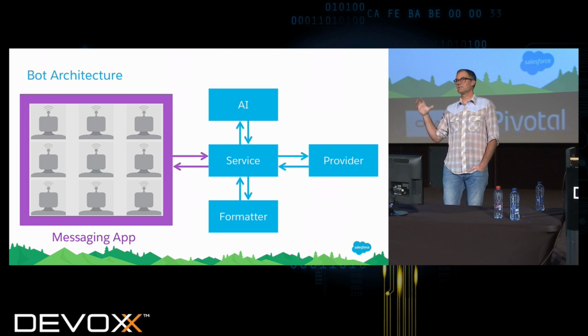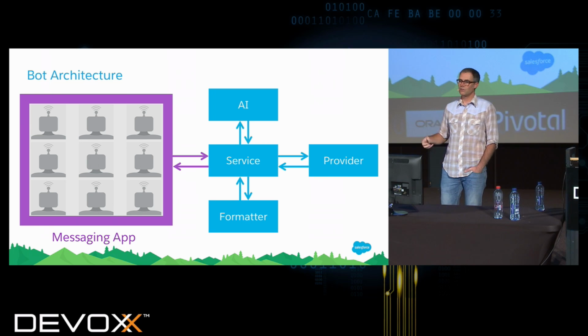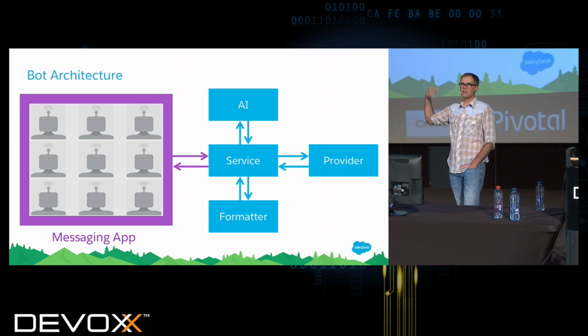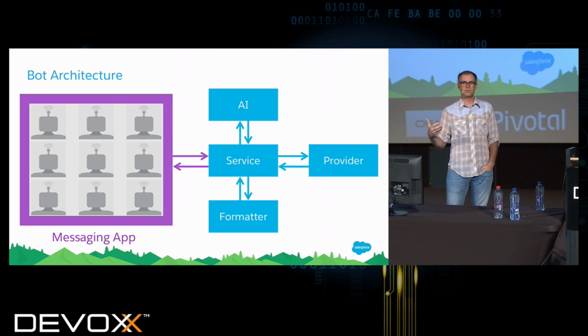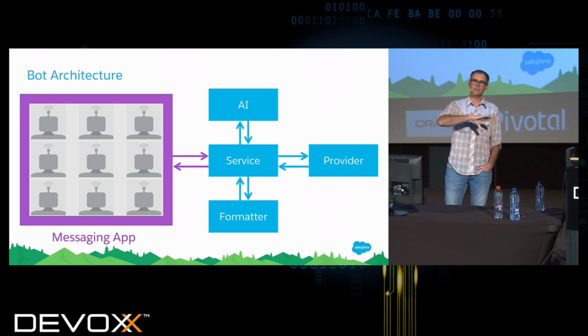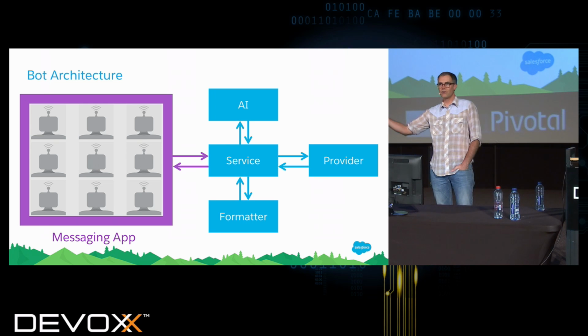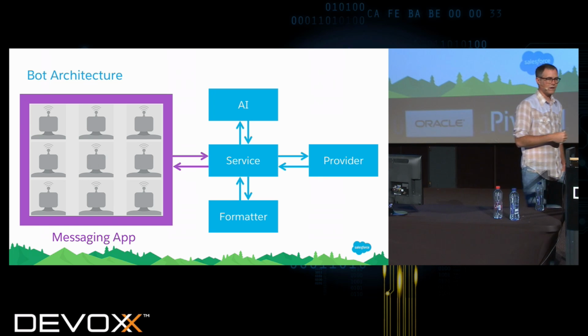So we've got our chat channels and lots of different options for those. And the architecture that's pretty much across the board for these chat channels is that they have exposed a bidirectional API for the chat channel. So you can build your service, and that service can use AI, and it can connect to other back-end services, and then use what's usually called formatters to actually interact with that channel. And so it can get outgoing notifications, and then can also post stuff into the channel. So that's our typical architecture.